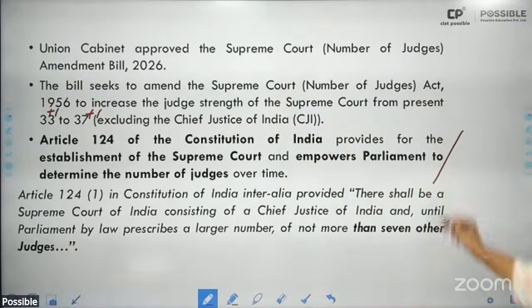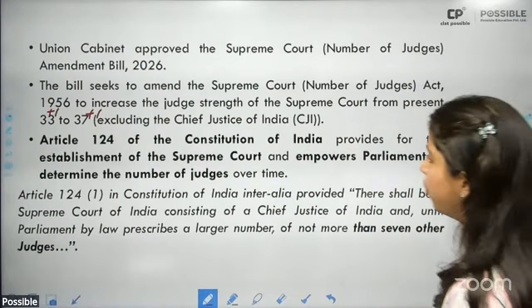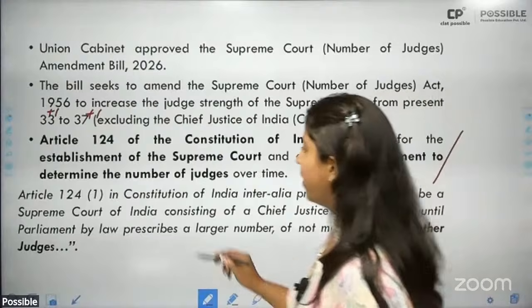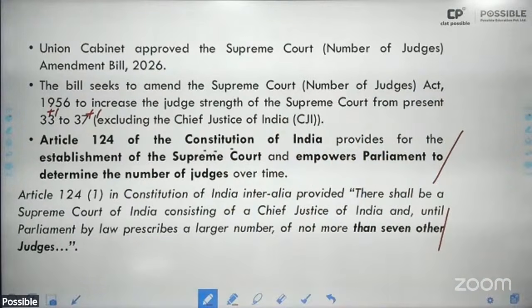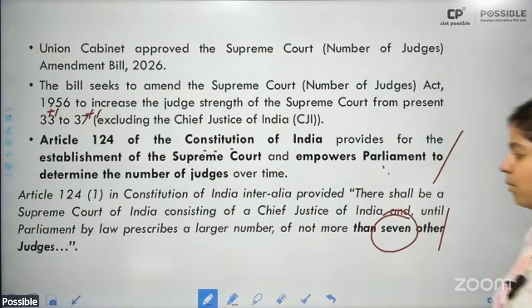Which article provides for the same? It is Article 124 of the Indian Constitution, which provides for the establishment of the Supreme Court. And under Article 124(1), it empowers the Parliament to determine the number of judges. So initially, it was to be 7 or equal to 7.